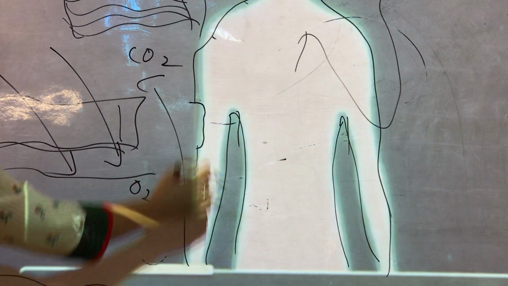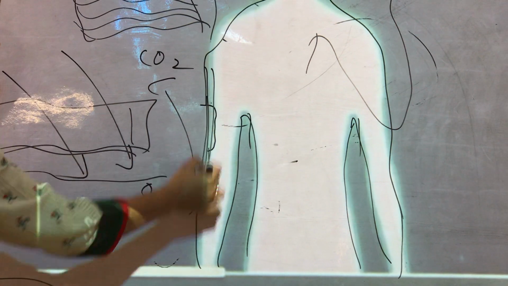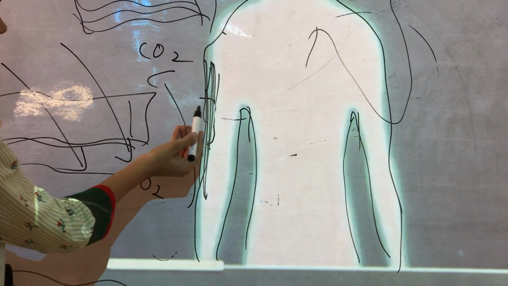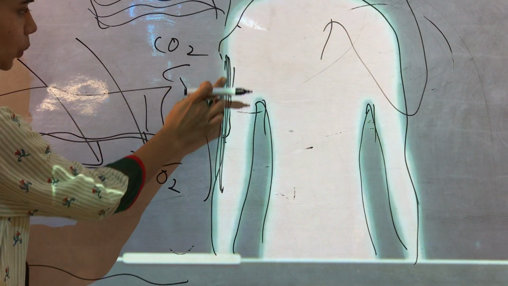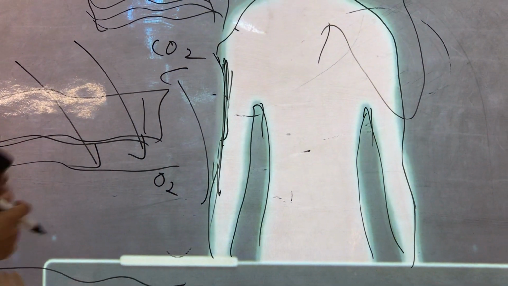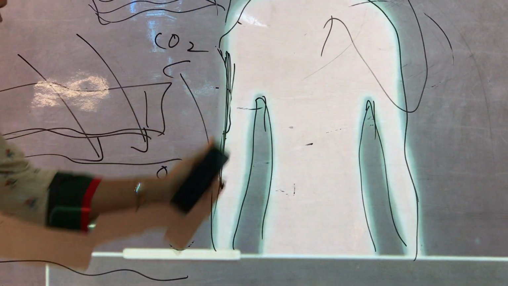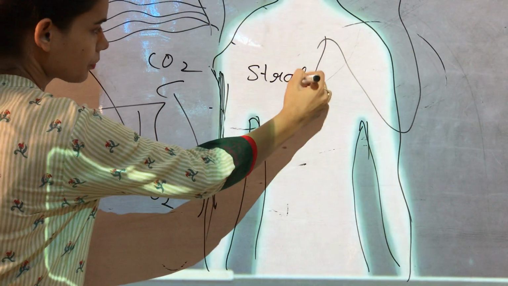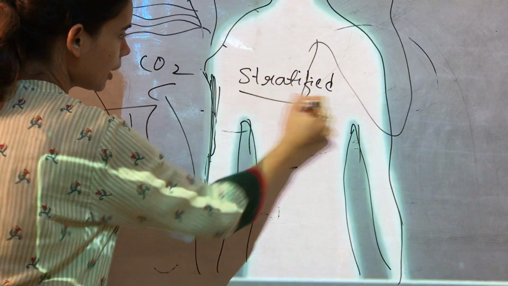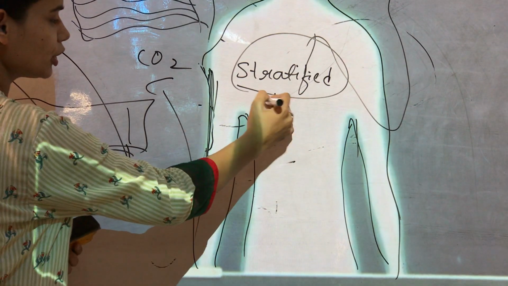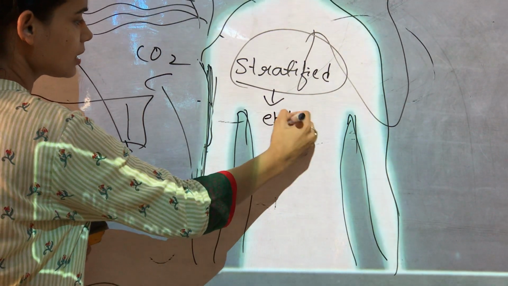Due to these reasons, all these skin parts have many layers, so that if the upper layer is wounded or injured, other layers are present. That is why the outer skin of your body is made up of stratified epithelium.